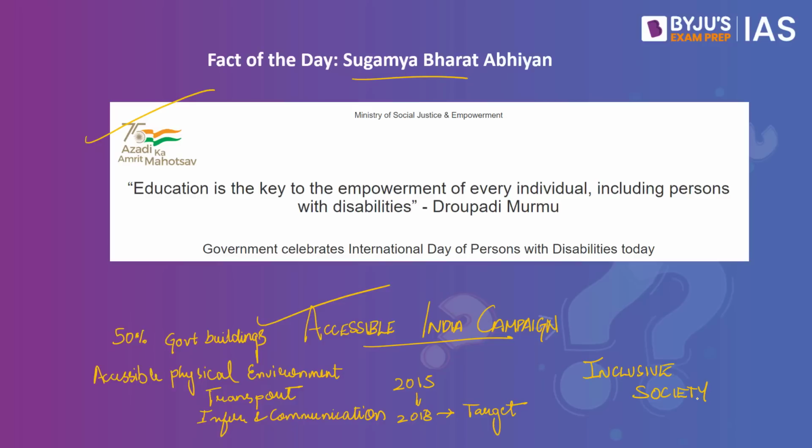Here, it wouldn't be out of place to discuss the Accessible India mobile application as well. This mobile application has been launched with a vision to create an inclusive, barrier-free environment by identifying the gaps and filling them by the concerned authorities. So this will enable people with disabilities as well as elderly people to register accessibility related problems in the modes of transport, in different buildings or any infrastructure by just uploading pictures on the mobile application.